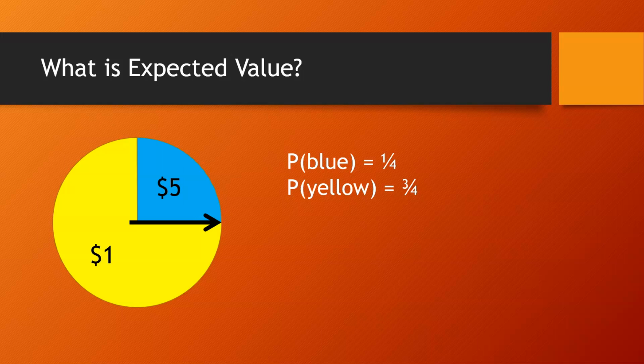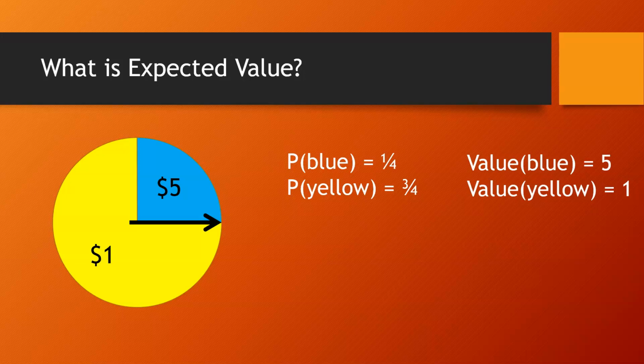Now each of those outcomes, the blue and the yellow, also has a value associated with it. The blue has a value of 5, and the yellow has a value of 1. So we could think of this as 1/4 of the time we expect to get $5, and 3/4 of the time we expect to get $1.